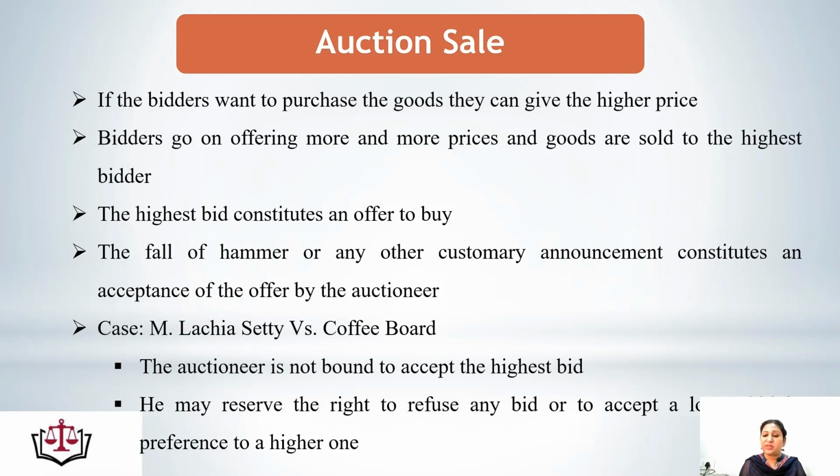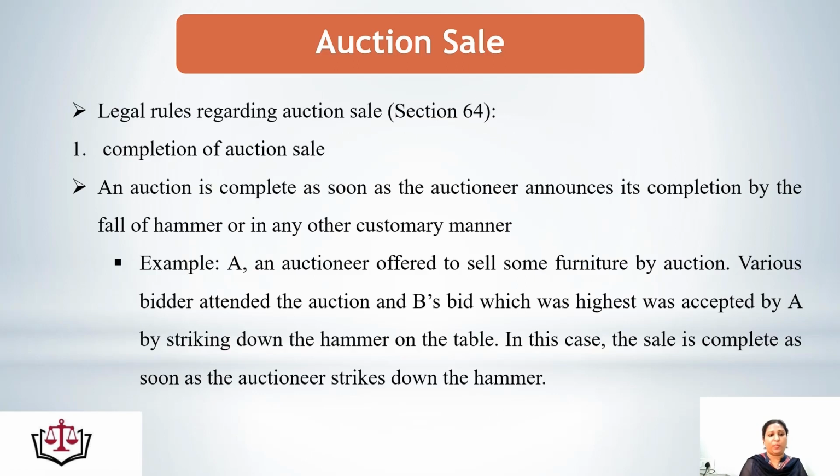He can refuse any bid and he can accept a lower bid in preference of a higher one too. Now, what are the rules regarding the auction sale? Section 64 says that one is the completion of auction sale. How? When the auctioneer gives the fall of the hammer or says any customary words, there is a completion of auction sale.